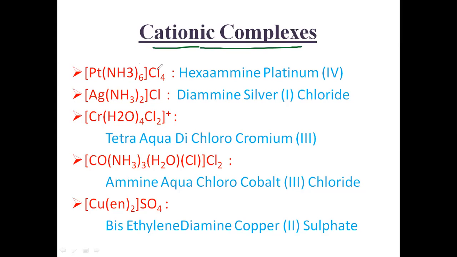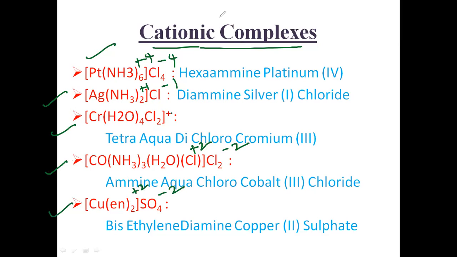See here, chlorine is there, that means here -4, then it is +4. So okay, it is a cationic complex. Here chlorine is there, that is -1, that means it is +1. This is also a cationic complex. And here +1 is there, so directly it is a cationic complex. Here chlorine is there, that means again -2, so +2. This is also a cationic complex. Here this is sulfate, a -2 oxidation state, so +2. This is also a cationic complex.